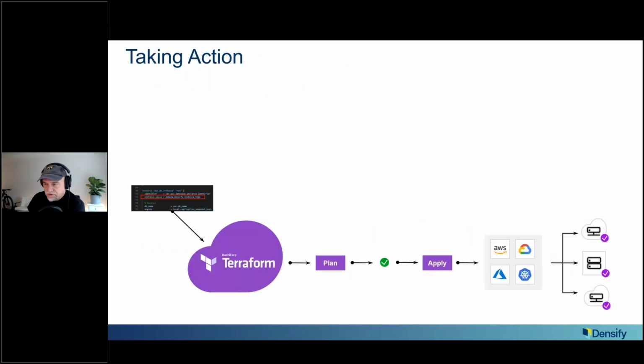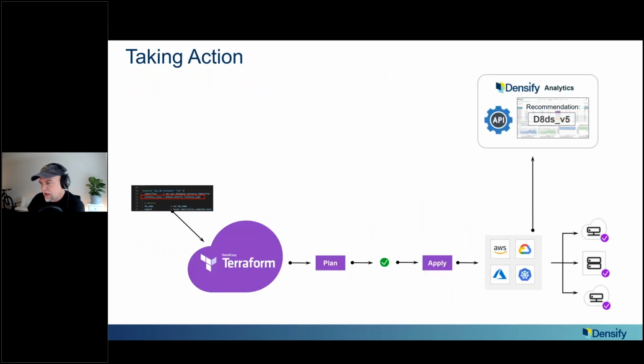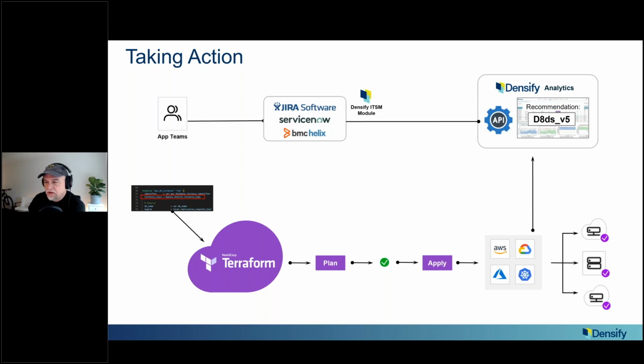Now, just to wrap up this section, and then I'll get to the main course here. So when we have that really good answer, you have to start with an answer that's doable and correct. Then there's all kinds of ways it can happen. So we have an ITSM module that will open a change ticket to get to the app teams, and then that app owner report is an attachment to that change ticket. They have everything they need to understand and to either approve or deny or defer or whatever they're going to do, or to act and actually optimize. And very much an ITSM driven approach to doing this. And that's kind of a common starting point.